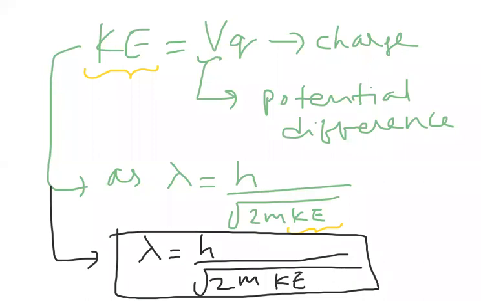So this kinetic energy now we are replacing with what? Potential difference and charge. Kinetic energy we are replacing with potential difference into charge. So I can write lambda equal to h by root over 2m into VQ. V is potential difference, Q is charge. This is the formula for lambda, h by root over 2m into VQ. So I hope you are clear with this formula, beta.